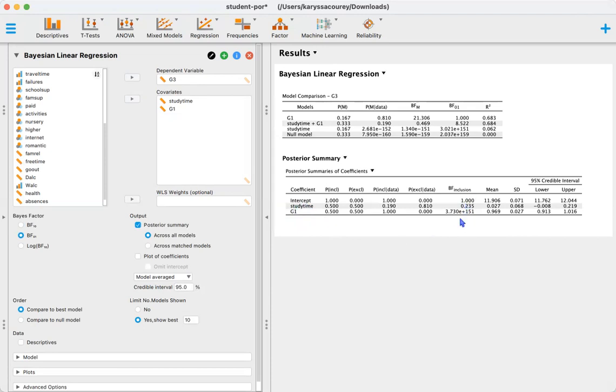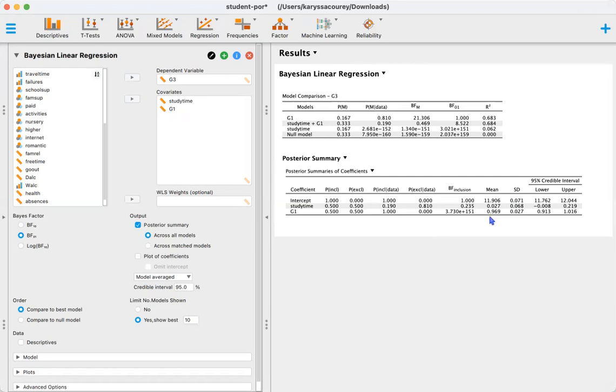And in this case, it looks like there's extreme evidence supporting that period 1 grades should be included in the model. However, we do not have any evidence supporting that study time should be included in the model. And this also is expected because we just determined that the best model only has period 1 grades. So it comes as no surprise that the Bayes factor of inclusion reaffirms that finding.